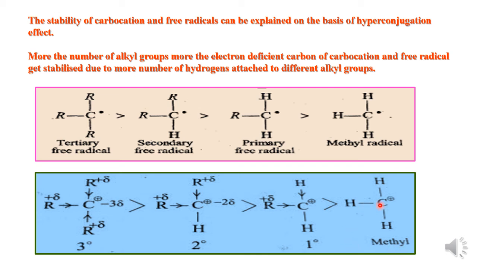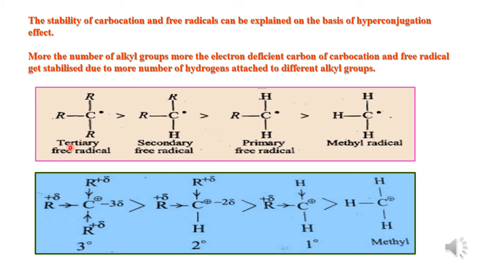It is because in case of methyl there is no alkyl group, but only one alkyl group is present in case of primary carbocation, therefore it is more stable than the methyl group. So the stability of the carbocation here depends on the number of alkyl groups. In tertiary carbocation, three alkyl groups, that's why it is the most stable. Whereas in case of methyl there is no alkyl group, only hydrogens are there, and therefore the positive charge on the carbon in the case of methyl does not get stabilized as much as compared to these three carbocations. The same thing happens here in case of free radical also.